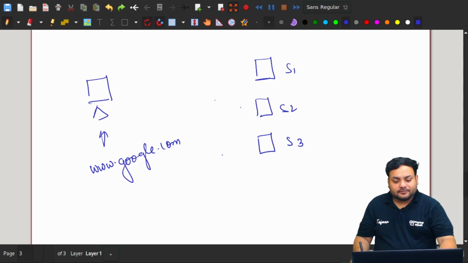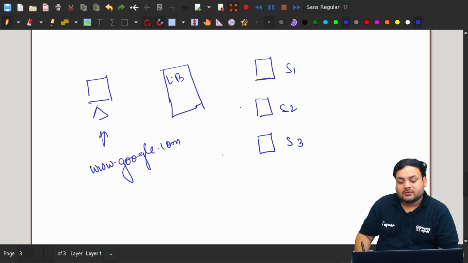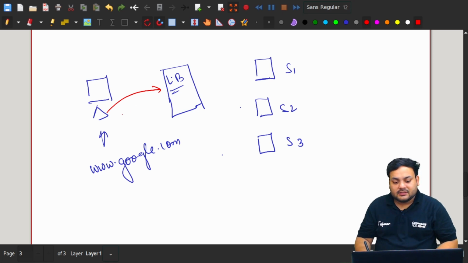But here, we are placing one load balancer. So this is my load balancer which I'm placing, and as you can see, I'm just writing LB. From this moment, we will be connecting with this load balancer. Here we are having the internet, so this is the internet facing side.